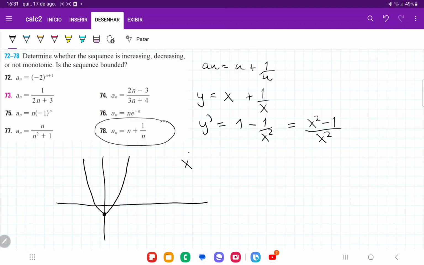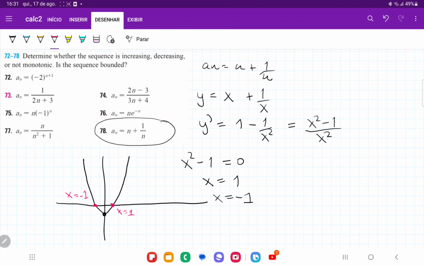We know that x squared minus 1 is equal to 0 when x is equal to 1, since 1 squared minus 1 is 0, or when x is equal to negative 1, since negative 1 squared is 1, minus 1, 0. So these points here are x equal to 1 and x equal to negative 1.